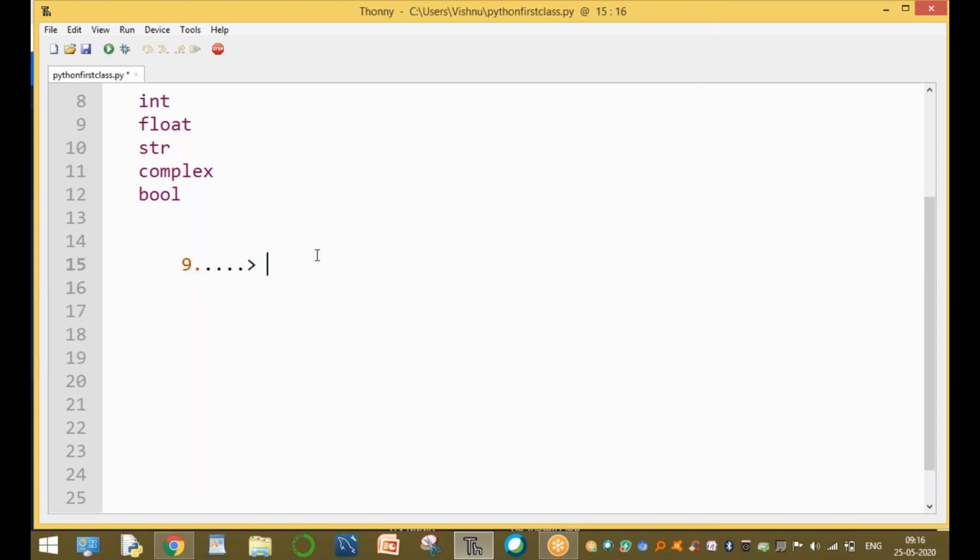Or to convert this data into complex type, it becomes 9 plus 0j. Or to convert this data into True, which is a Boolean type. Here the data is integer, and this integer data is converted into bool type. For example, 0 converted into Boolean type becomes False. This process is called conversion.